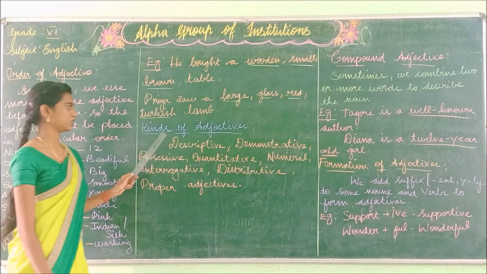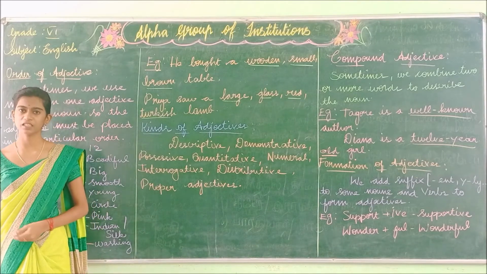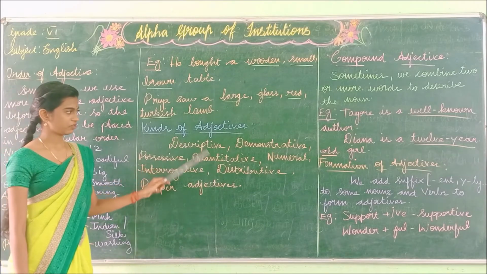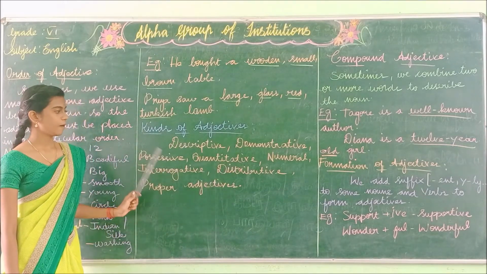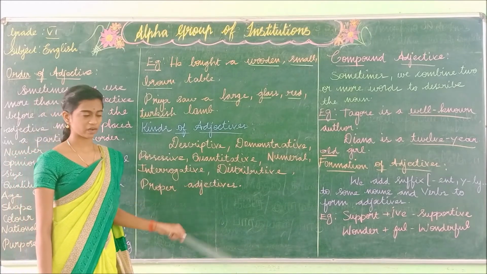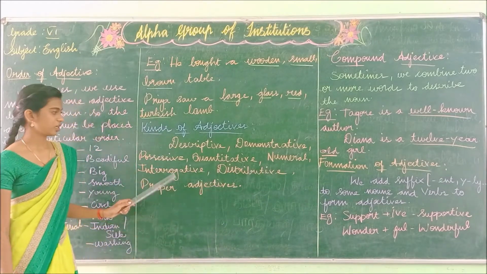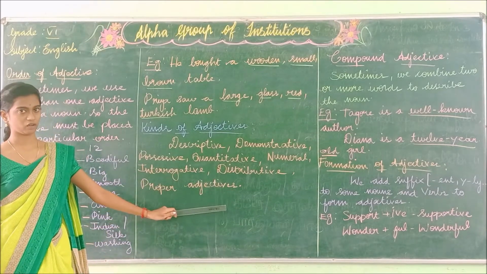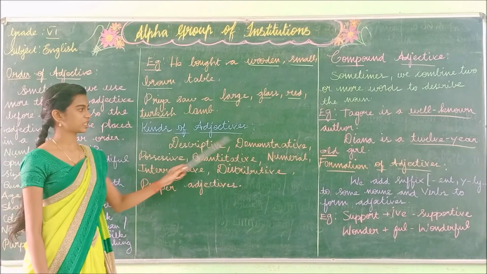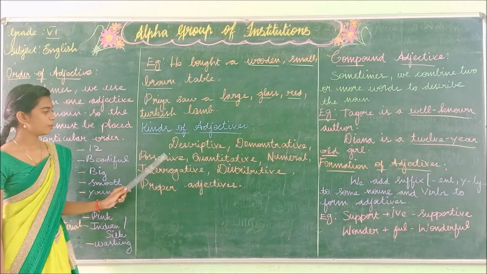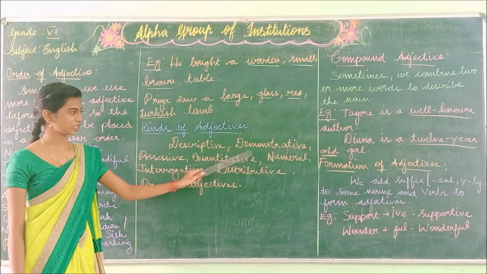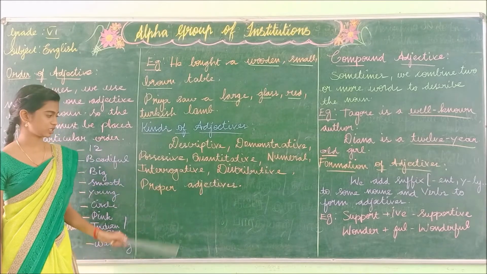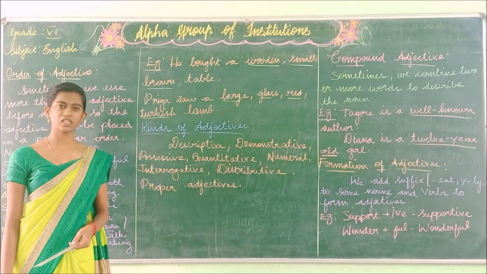So next we are going to see the kinds of adjectives. These are all the kinds of adjectives: descriptive adjective, demonstrative adjective, possessive adjective, quantitative adjective, numeral adjective, interrogative adjective, distributive adjective, proper adjective. Shall we read once again? Now let us see one by one.